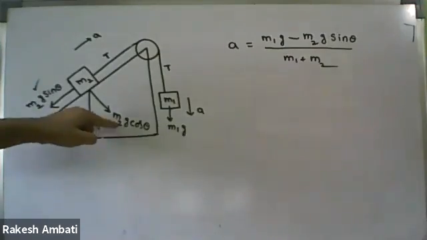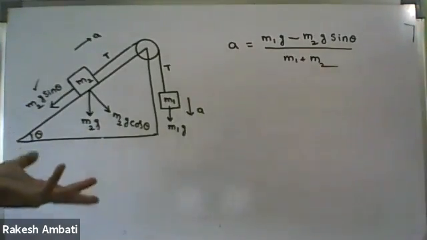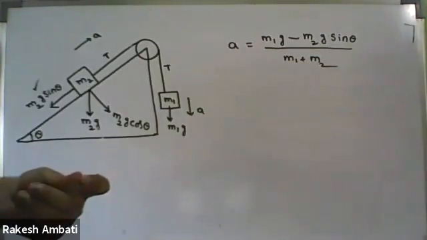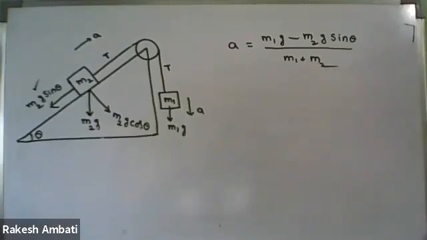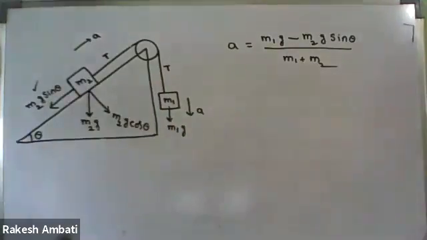We only have M2g cos theta. Consider that component which is in the direction of motion, no? That's what I told. Along the direction of motion, whichever components of weight we have to consider. No need to consider the others. Then we have to find the tension force also.